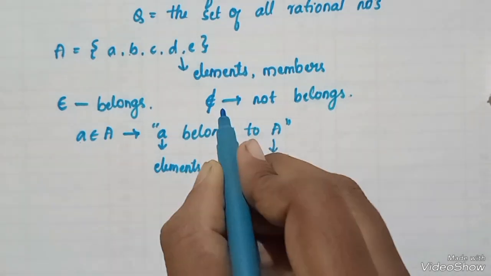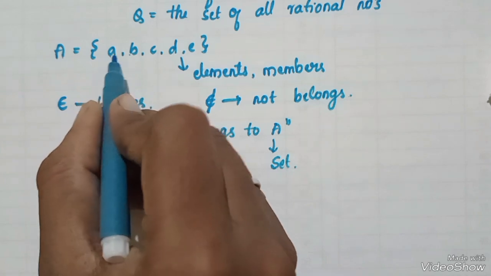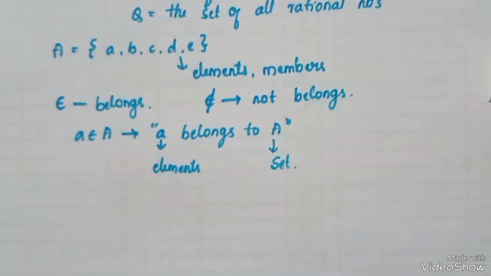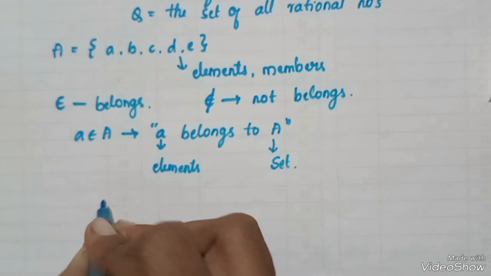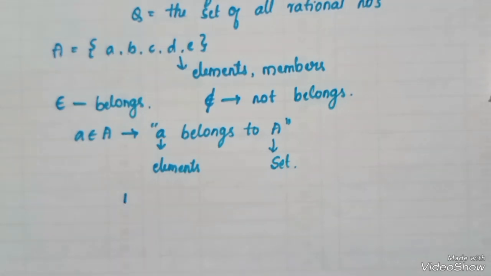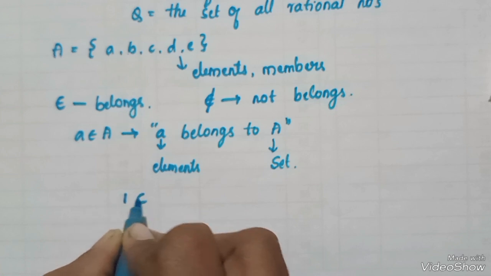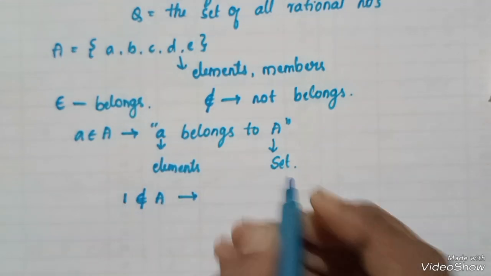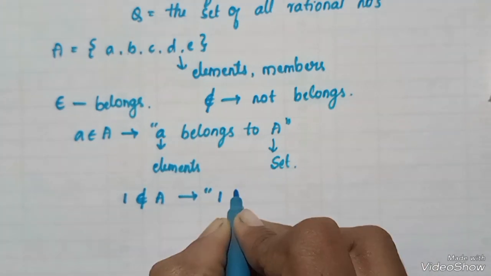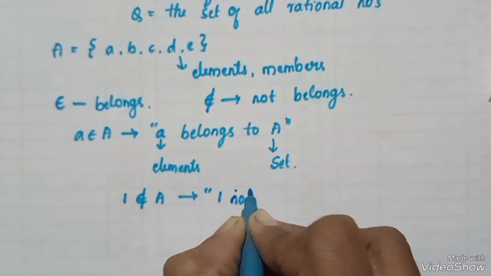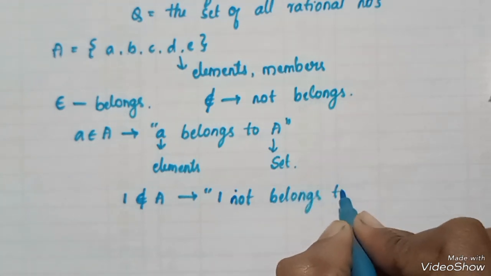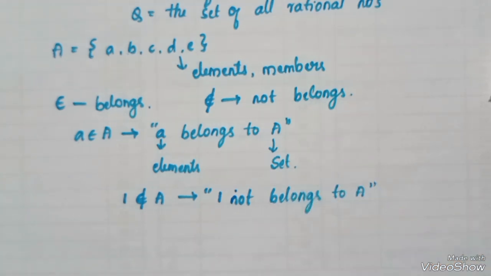Again, for not belongs. Here the elements a, b, c, d, e belong to A. Other than these elements, whatever you take, for example 1, does not belong to A. Here 1 does not belong to set A.